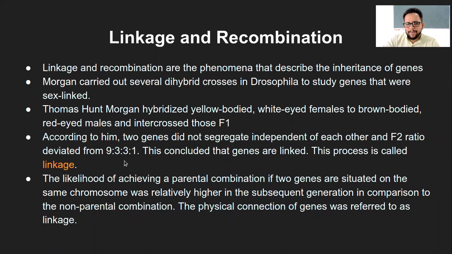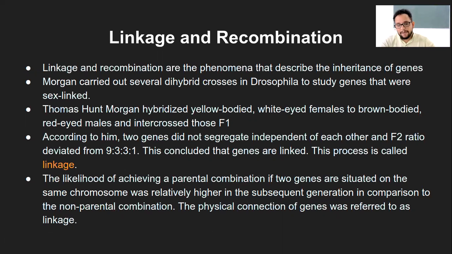The likelihood of achieving the parental combination, that means whatever genes the parent had, and the chance of the offspring having the same, if the two genes are situated on the same chromosome, was relatively higher. Let's say gene A and gene B are located on the same chromosome of a parent.